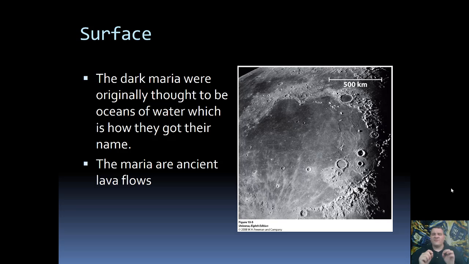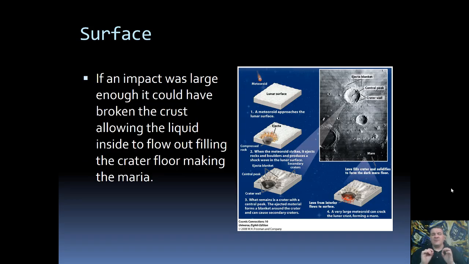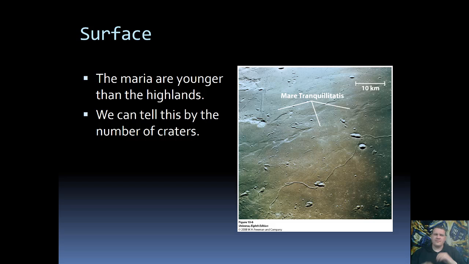However, the moon, as far as we can tell, has been geologically dead for pretty much its entire existence, which means that these are lava flows, but they are not actually volcanic. They did not erupt from a volcano. Instead, what we believe happened is that the surface of the moon got hit really hard so that it actually cracked the surface, which then allowed lava to flow out and fill in low-lying regions. So it is a lava rock, but it's not actually from a volcano.